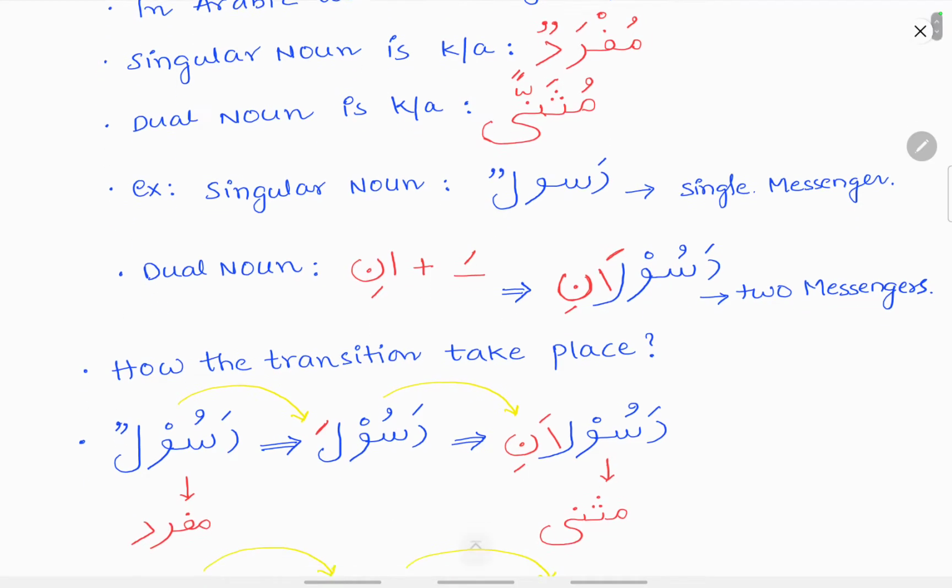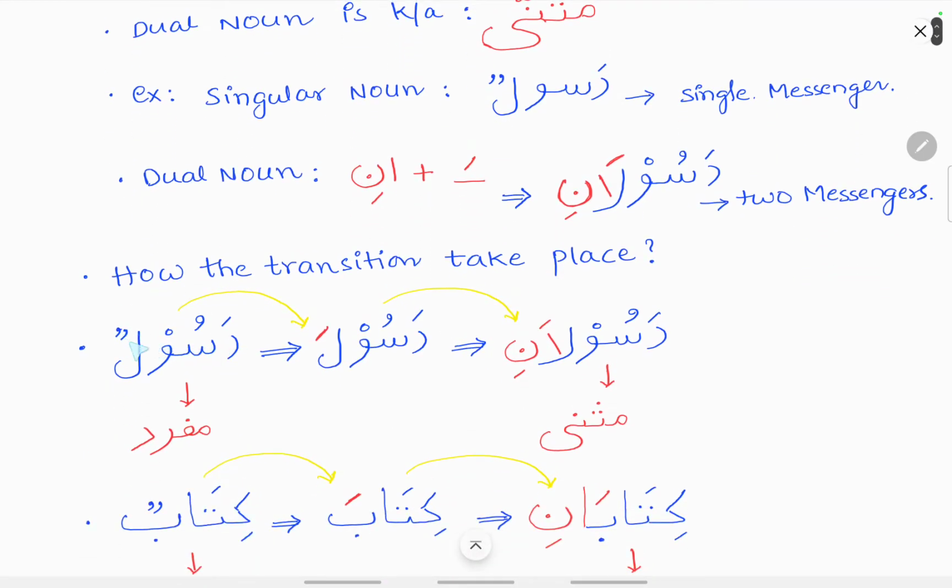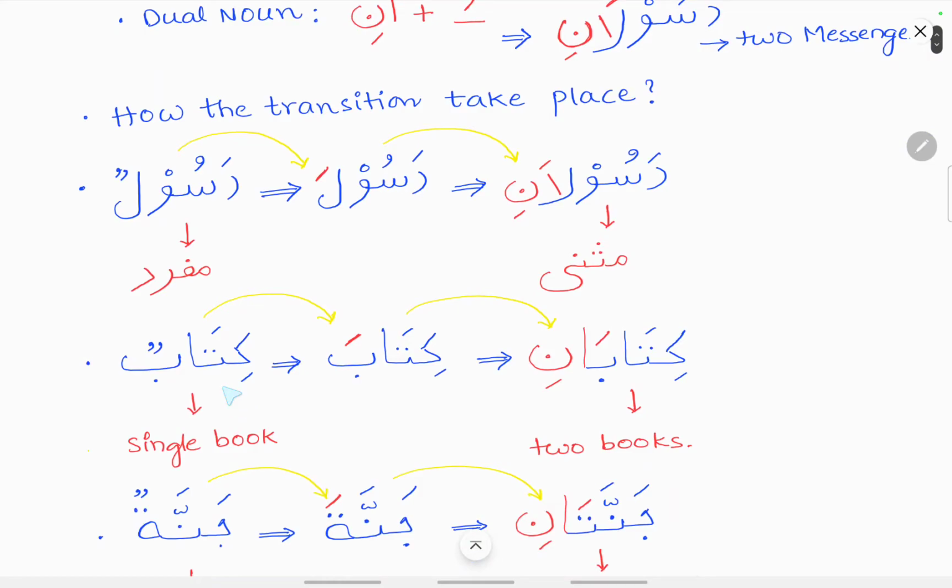So how does the transition take place here? Rasulun, you can see the tanween at the end. It is a mufrad, a singular noun. Here remove the tanween and add fatha to it, then add alif noon with a kasra. So initially it was rasulun, then rasula, then rasulani. Rasulani is musanna, a dual noun, meaning two messengers. Rasulun means a single messenger. Now coming to kitabun.